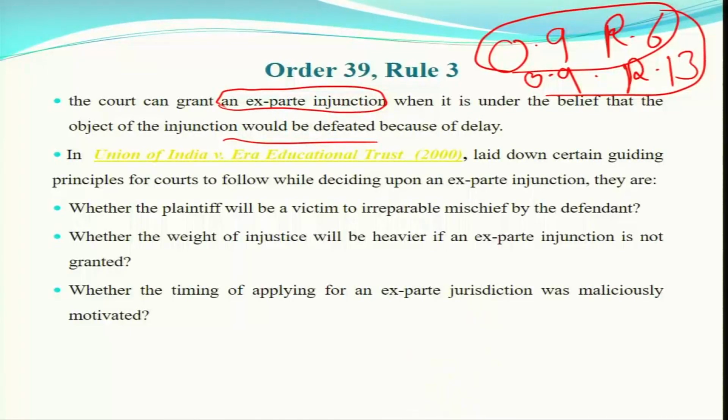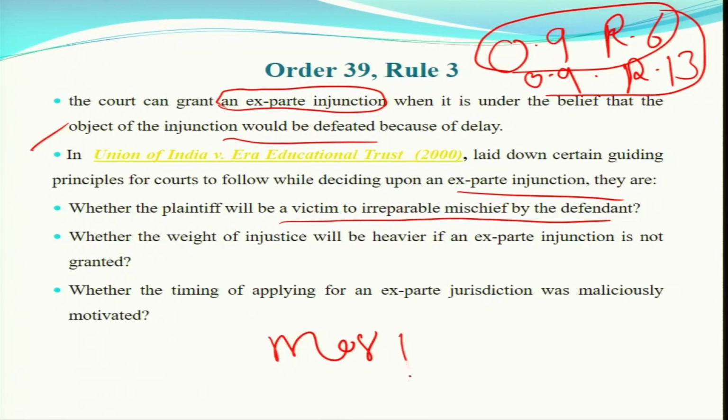Certain guiding principles in this particular case, Union of India versus IRA Education: whether the plaintiff will be a victim of irreparable mischief. For ex parte injunction, apart from this judgment there is also the Morgan Stanley versus Karthik Das judgment, 1994, and there are 7 guiding principles apart from these 3 or 4 principles like prima facie case, irreparable loss or balance of convenience.